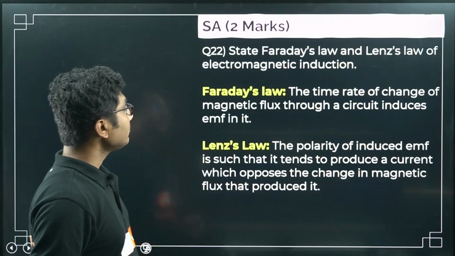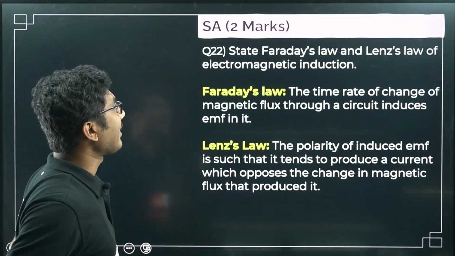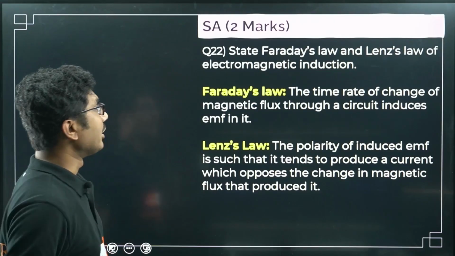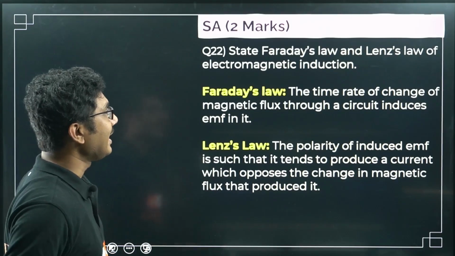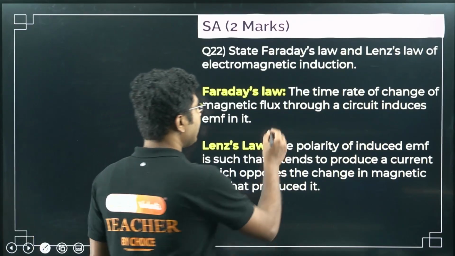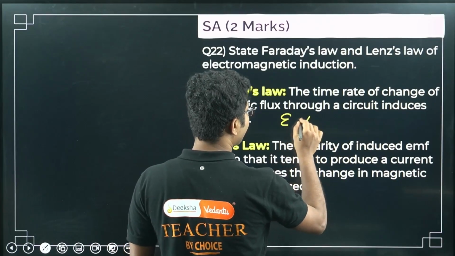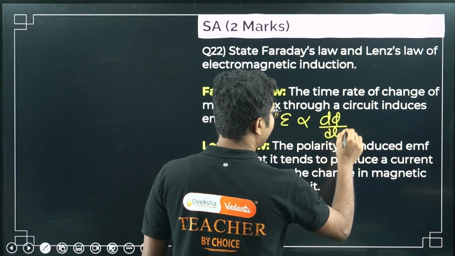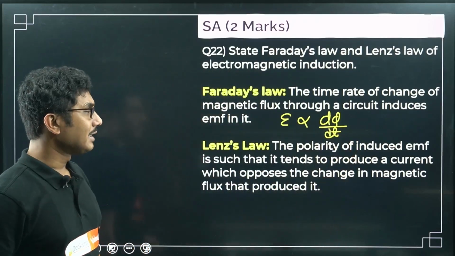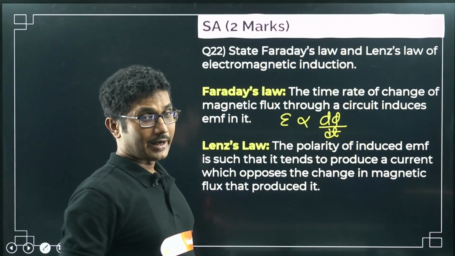Okay. Now let's move on to the next question. State Faraday's law and Lenz's law of electromagnetic induction. The time rate of change of magnetic flux through a circuit induces EMF in it. So induced EMF is basically proportional to the change of flux linked with the closed circuit. That is the basic Faraday's principle.